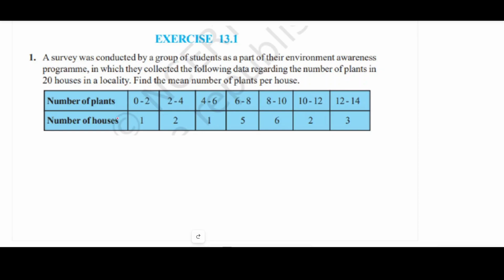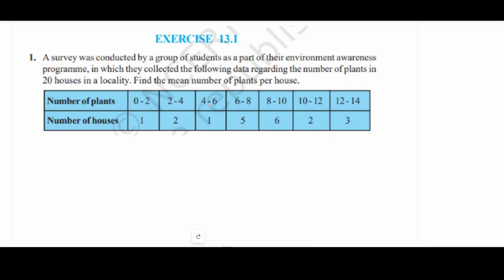Here is the given data. Number of plants from 0 to 2, there is only 1 house. From 2 to 4 plants, there are 2 houses. That means if in 2 houses, at least they have 3 in each. So there are 3 in each.